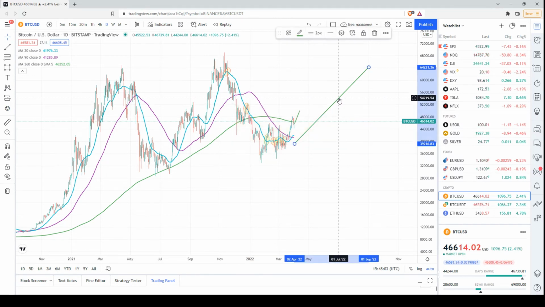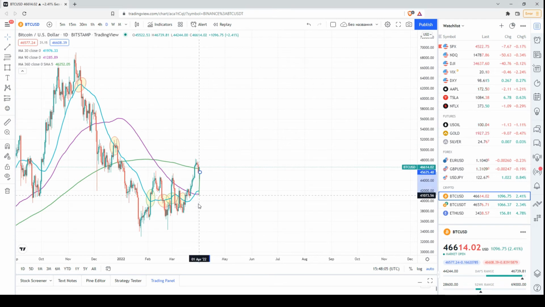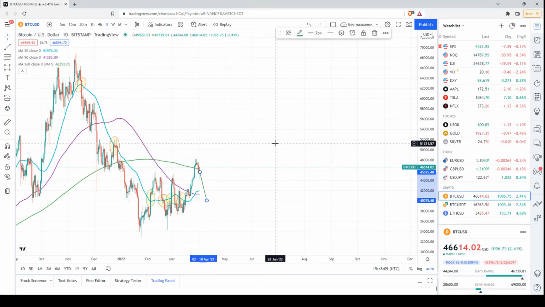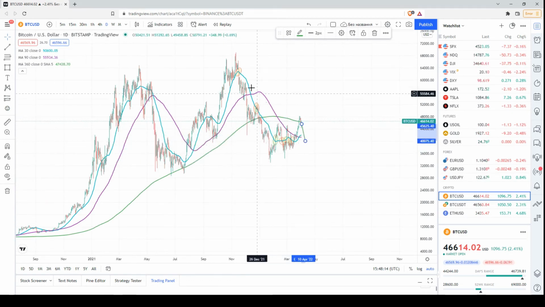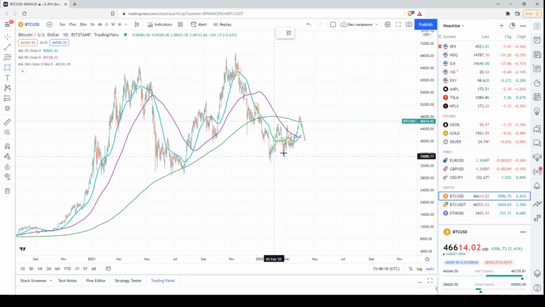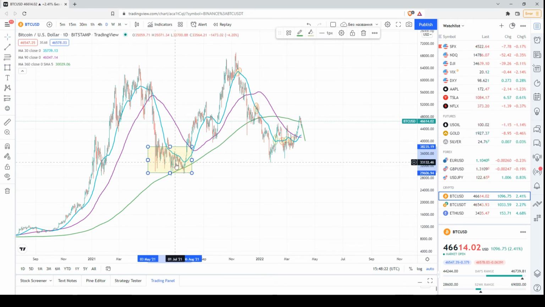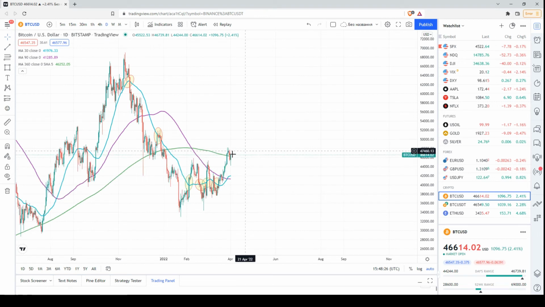But of course, if instead the price drops below these moving averages, then it will validate some kind of bearish scenario, and we may see a renewal of the bearish pressure that will bring the price of Bitcoin once again close to the local lows of this bottom. But at the moment, we're above these two moving averages, and probably we will see some kind of consolidation or renewal of the uptrend, at least in my view.